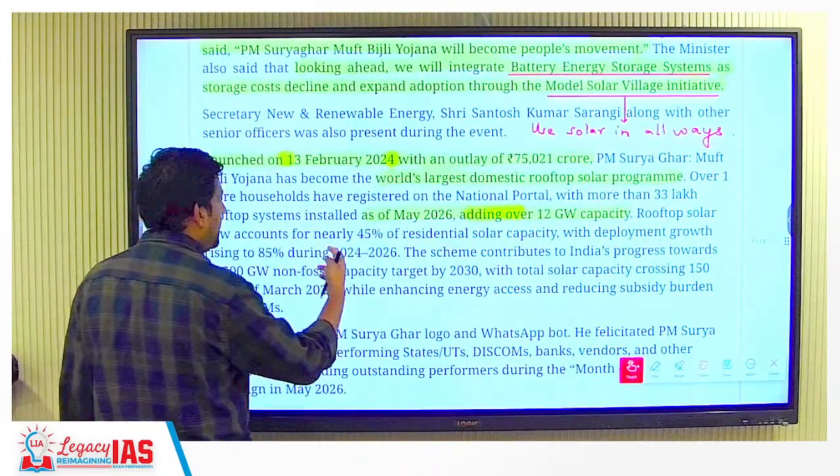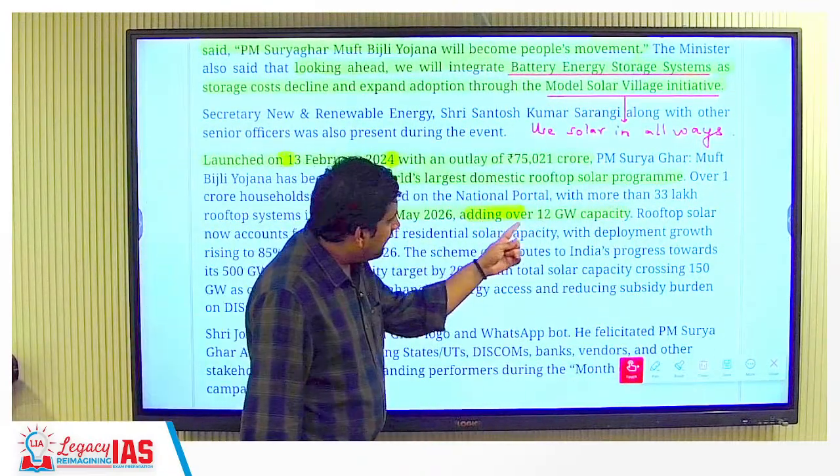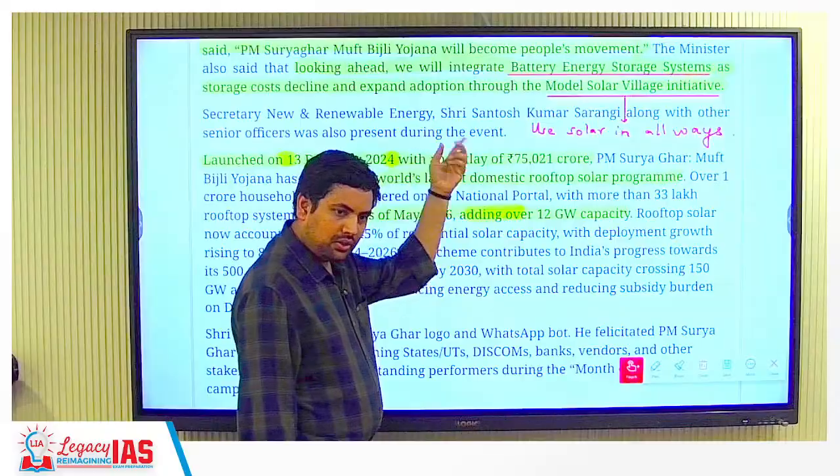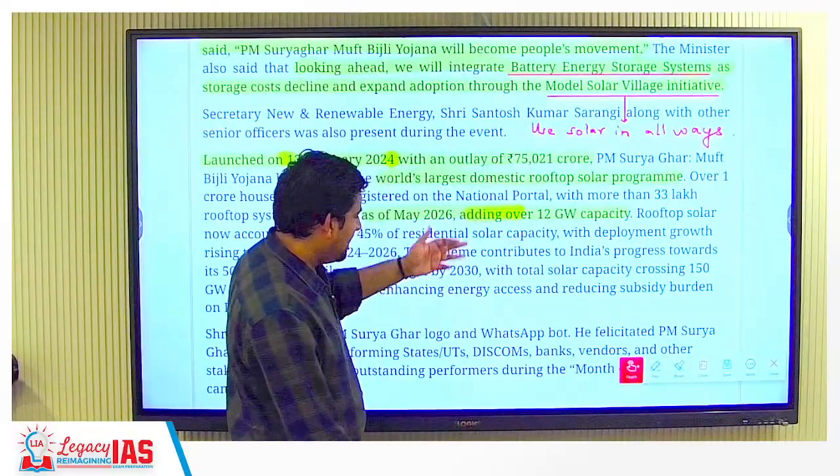Then he talked about how, as of May 2026, 12 gigawatt capacity has been added through these solar rooftops. Again, this will change.